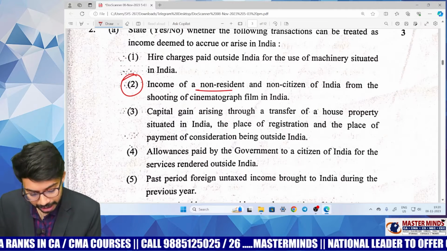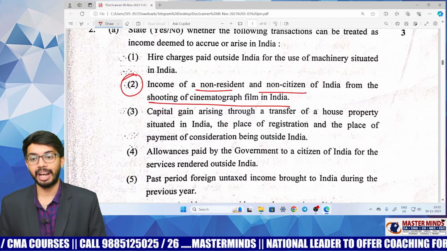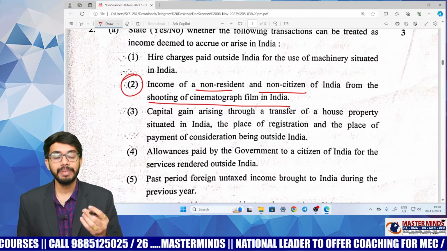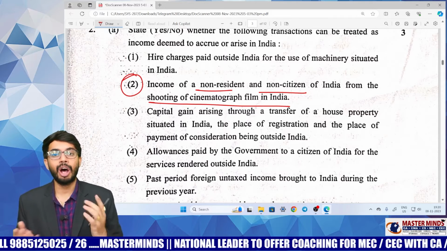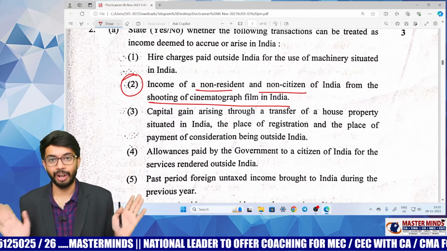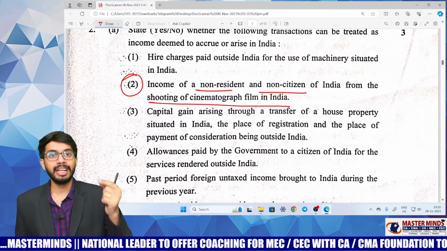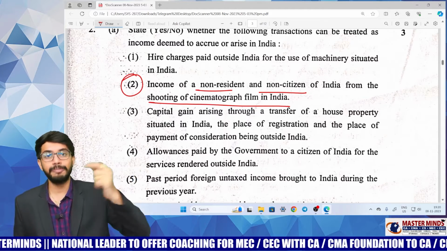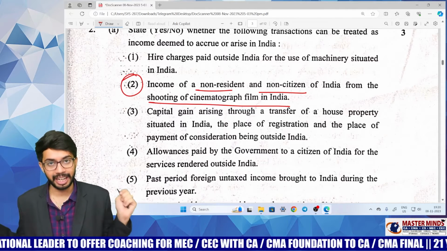Income of a non-resident, non-citizen of India from shooting of cinematographic film in India. What is the question? He is asking to tell whether this income is accrued or deemed to be accrued in India or not. Do you remember the business connection concept? If any income is arising in India because of business connection, we will consider that income as accrued or arisen in India.